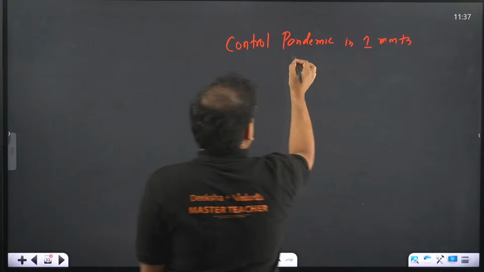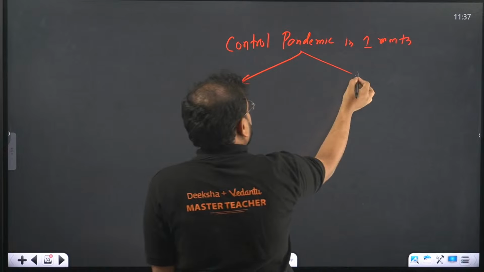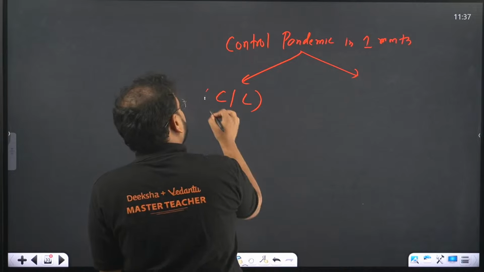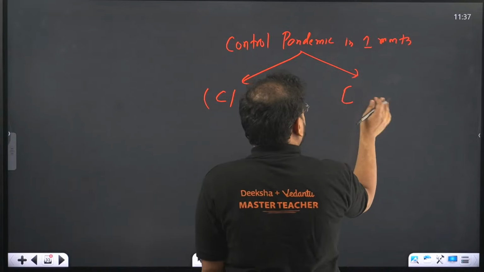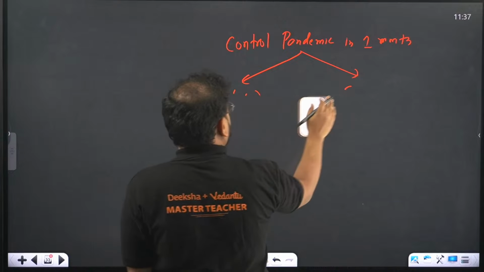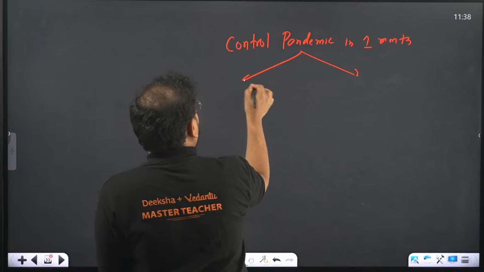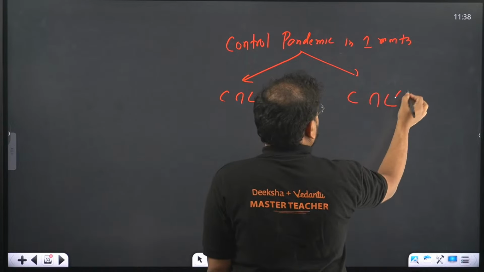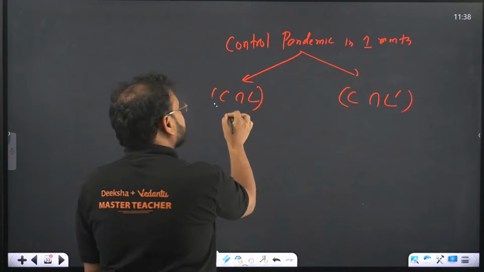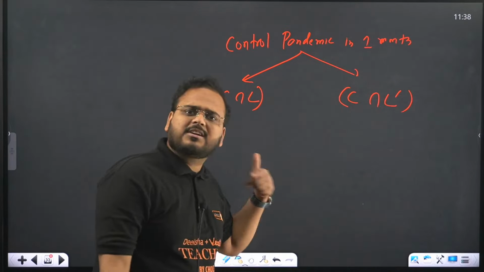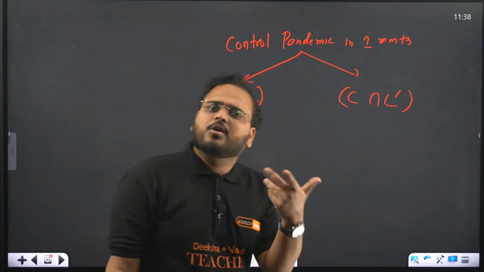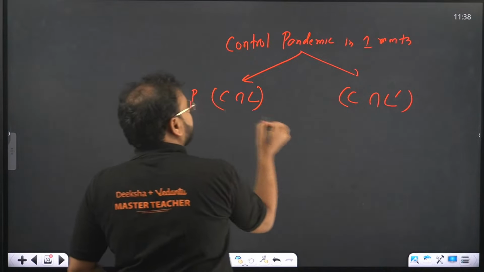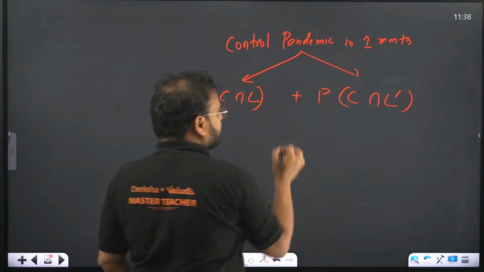Right? Now I can control this pandemic in two different ways. Control when there is a lockdown, and control when there is no lockdown. Of course, which is easier, sir? This is easy. Control when there's a lockdown. That's why India got good control in the pandemic that we had. So control with lockdown probability and control without lockdown probability.